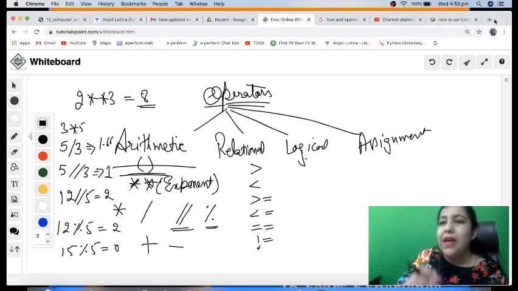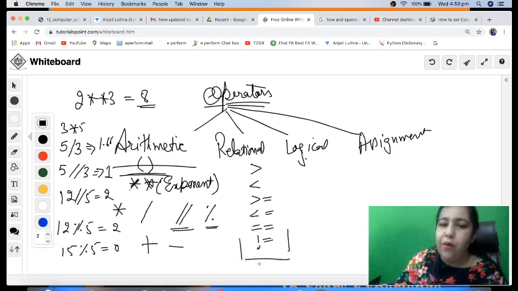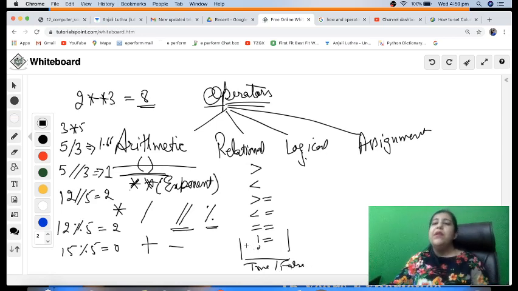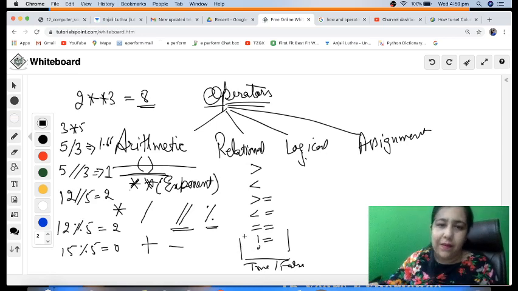So these symbols are used to check relation between two values, and the answer provided by them is always in the form of true or false. That's why we say that they are used to form Boolean expressions, because the result is Boolean value, which is true or false, right? Then comes logical.